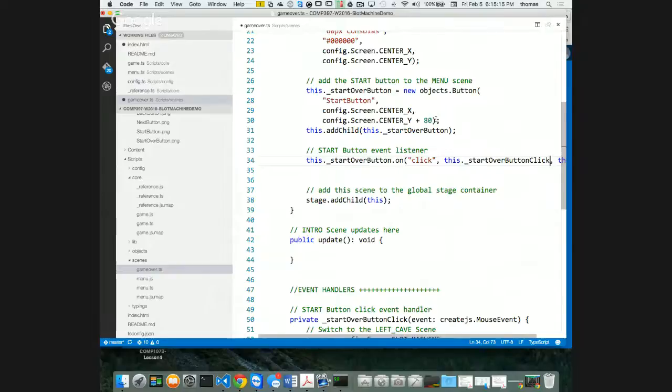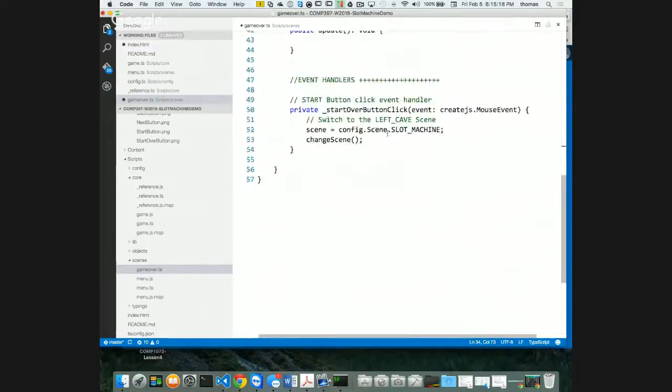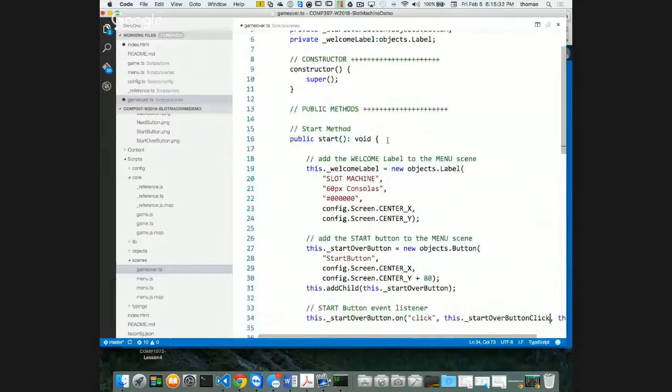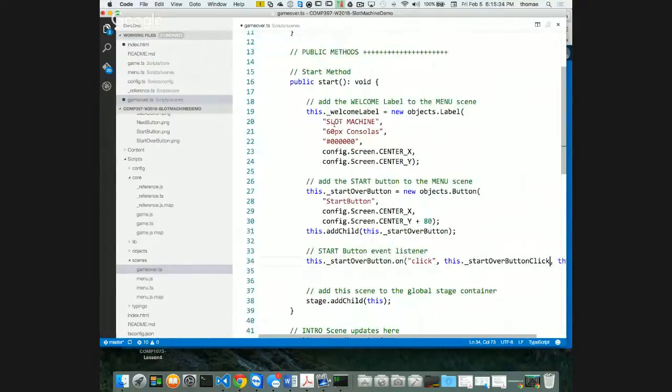Here's that one. That's done there too. My start over button is not going to point to, it's going to point to slot machine, just like the other one did. So my start over button is my game over button, right? So it's going to go back to slot machine too. So this is correct. This thing here, right? It's not going to say slot machine though. It's going to say game over, right? So I'm going to change this right now to game over.